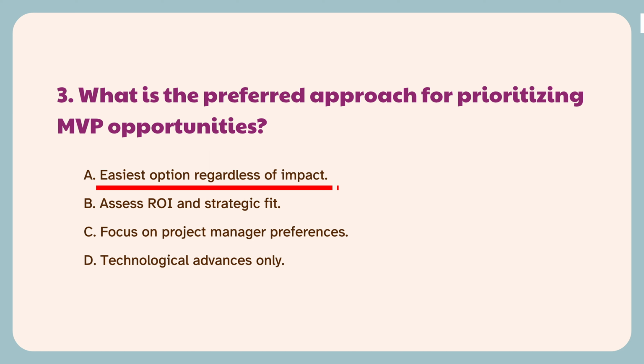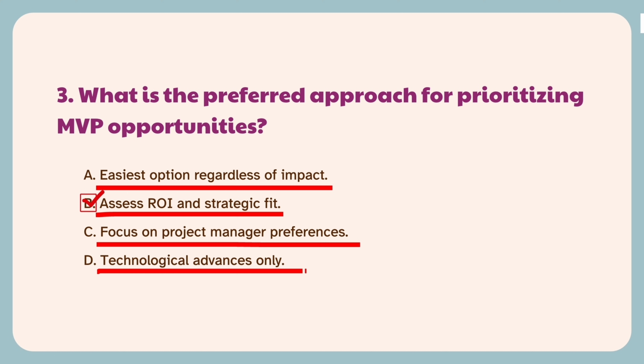Incorrect. Prioritizing the simplest option without considering impact can waste resources and fail to achieve the desired market effect. Correct. Evaluating return on investment and strategic alignment helps ensure the chosen MVP delivers quick value and supports the company's long-term goals. Incorrect. Prioritization should be based on potential value, not individual preferences, to align with business interests. Incorrect. Although technological advances are important, prioritizing solely on this does not guarantee market value or strategic fit.